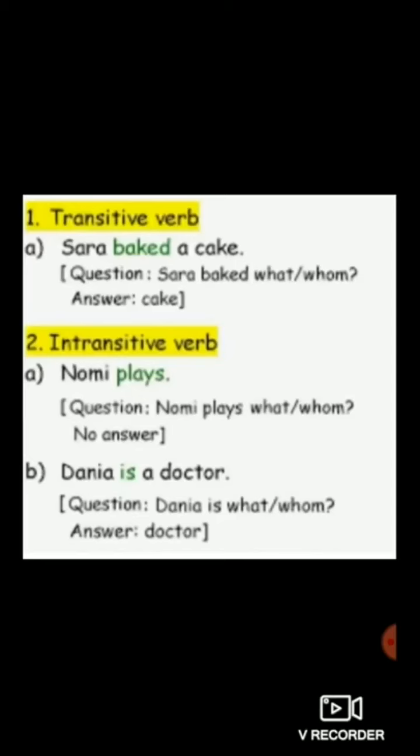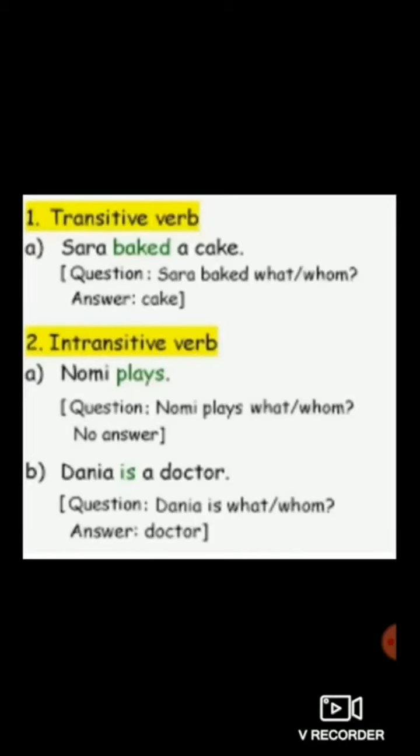Is there any object? No. After the verb there is no object. So there is no question of getting an object as an answer, because after the verb no object is given. So it is known as an intransitive verb.